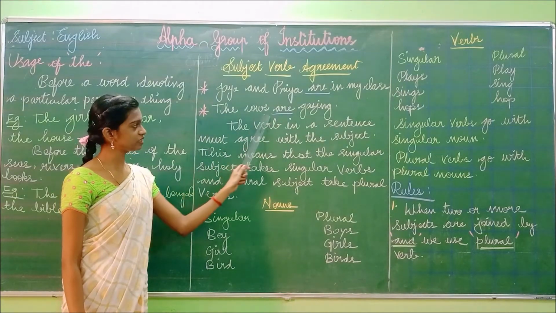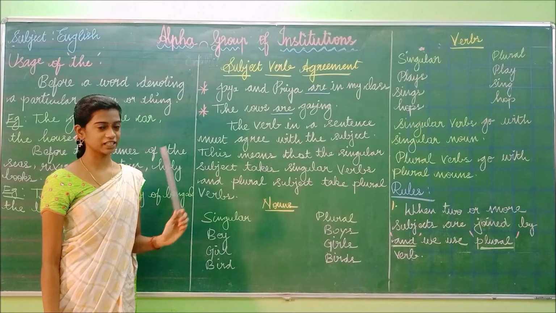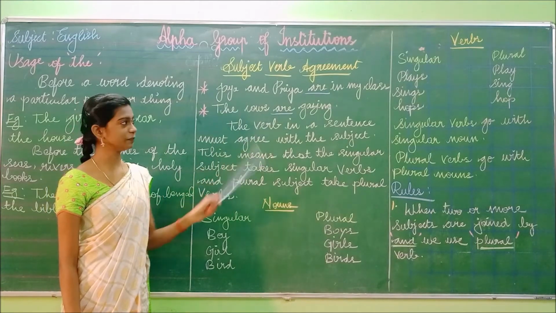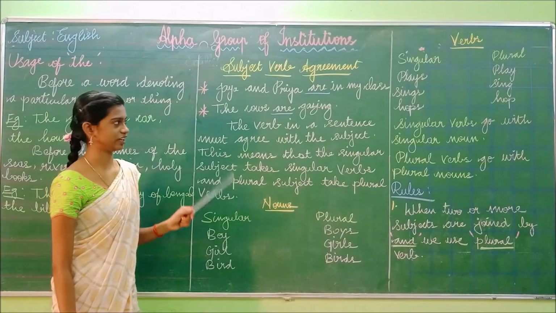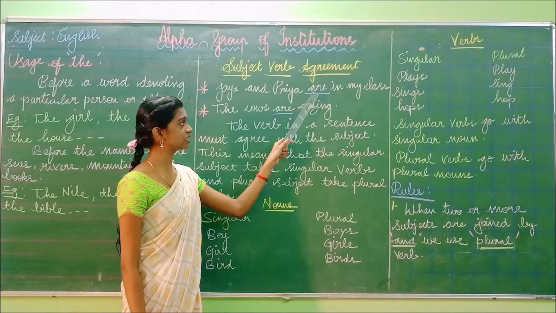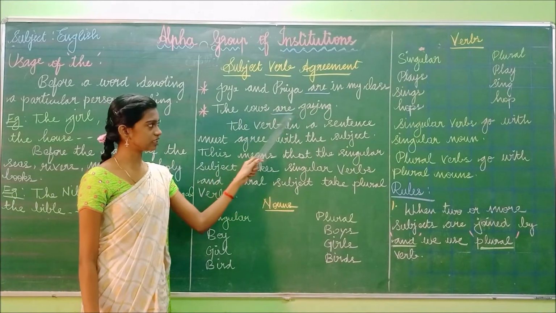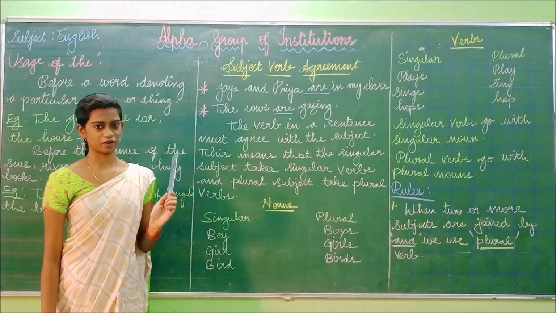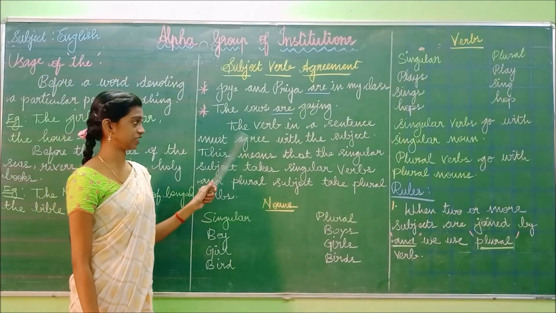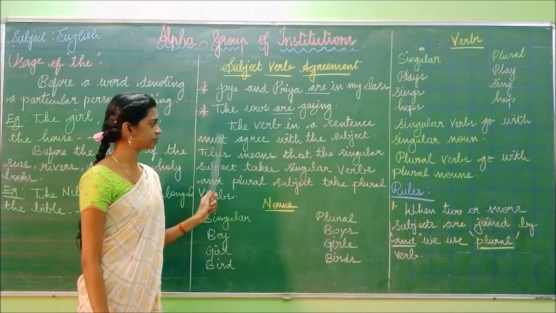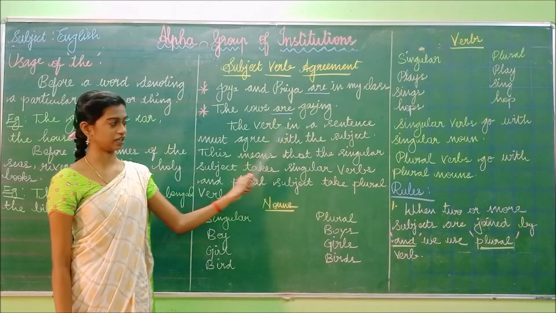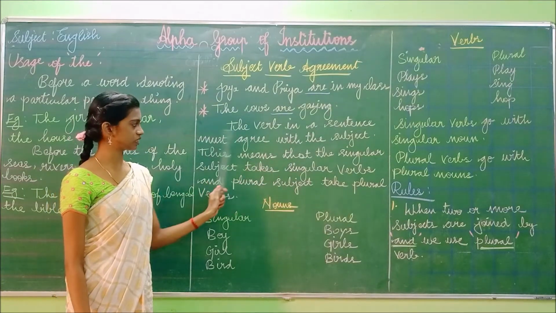And the subject in the second sentence is the cows. And what is the verb? Very good, the verb is are in the first sentence, and in the second sentence also the verb is are. Now let us see this: the verb in the sentence must agree with the subject.